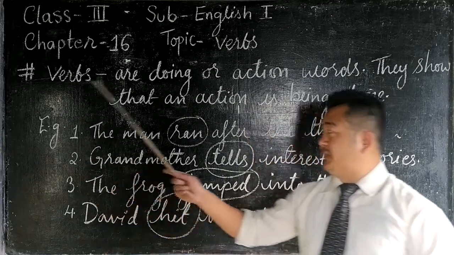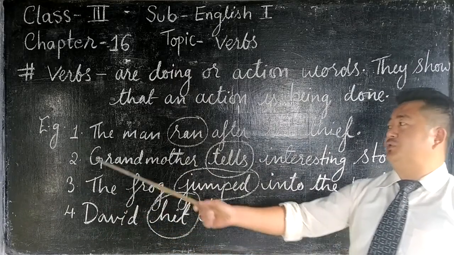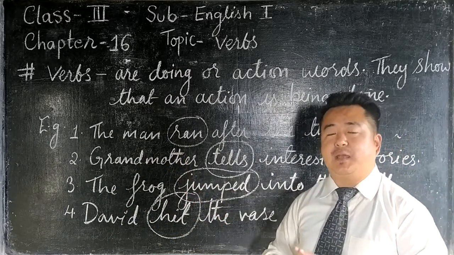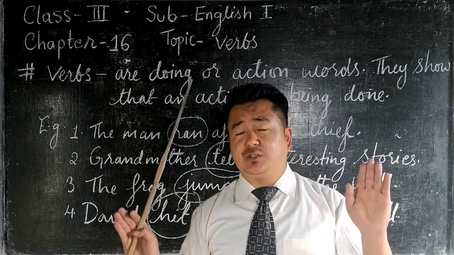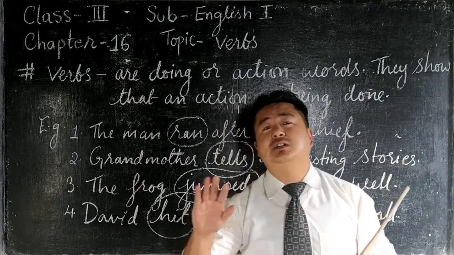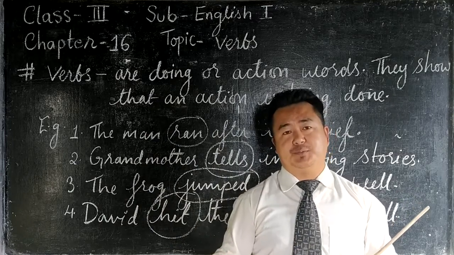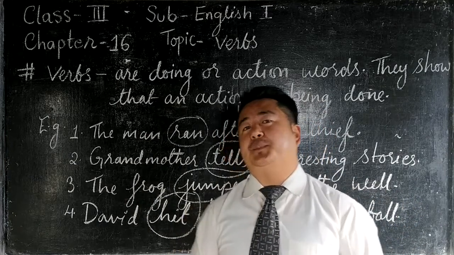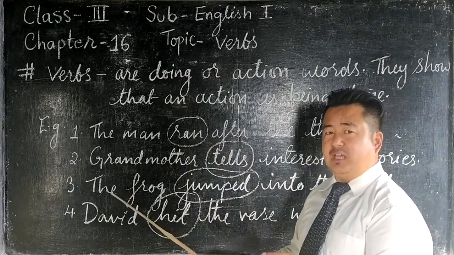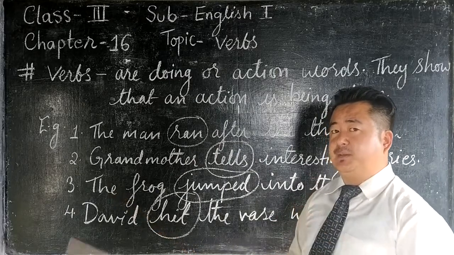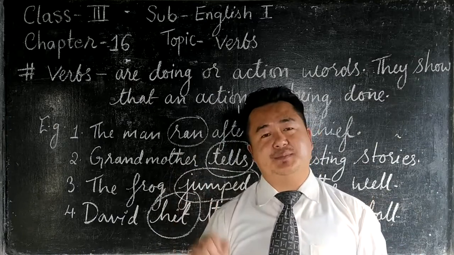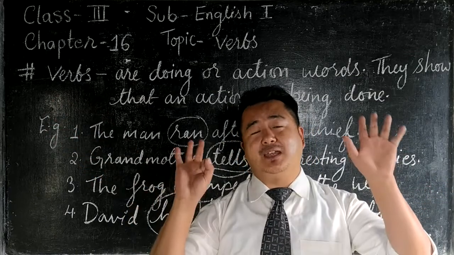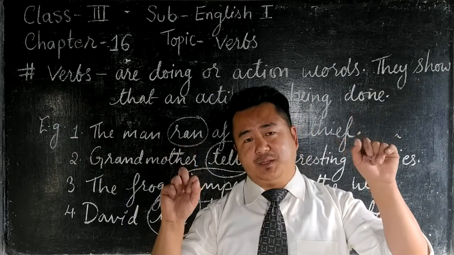So these examples which I have shown on the board have, I think, cleared a doubt, I suppose. I think you will be able to distinguish now. As we are talking about the parts of speech, there are mainly 8 parts of speech.